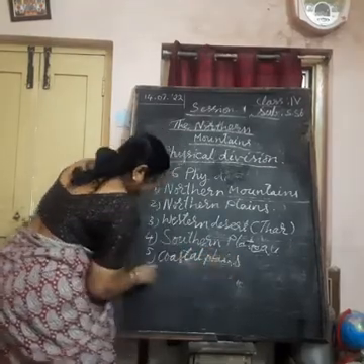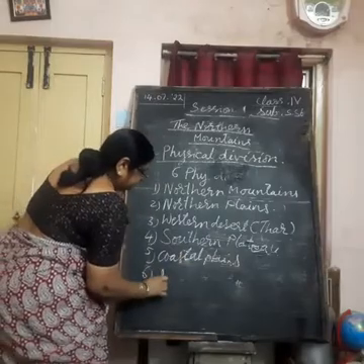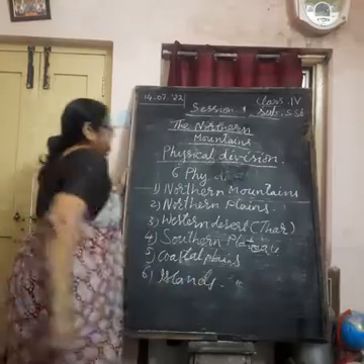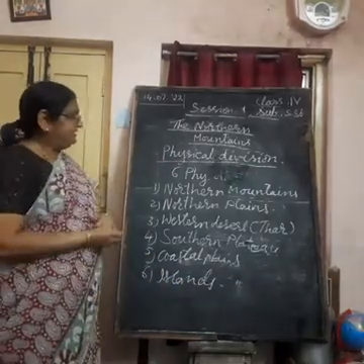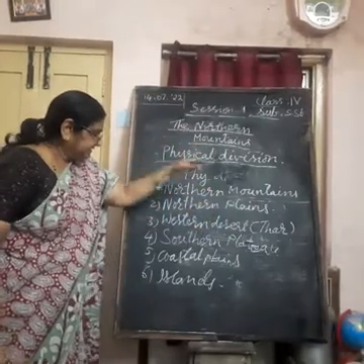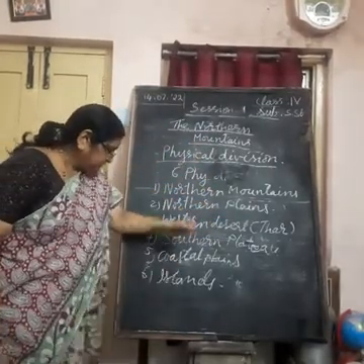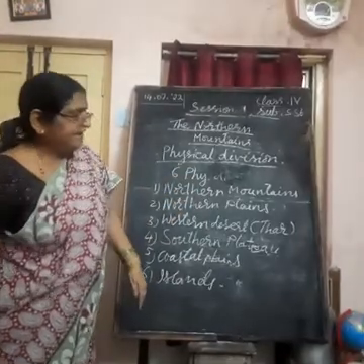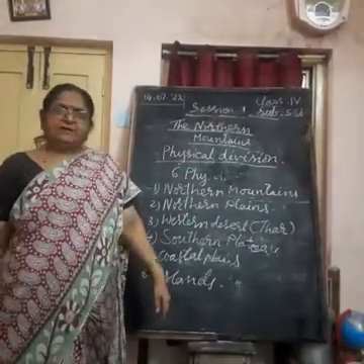And sixth is islands. These are what we have in India. We have mountains, plains, desert, plateau, coastal plain and islands. These are the 6 different landforms we find in our country.